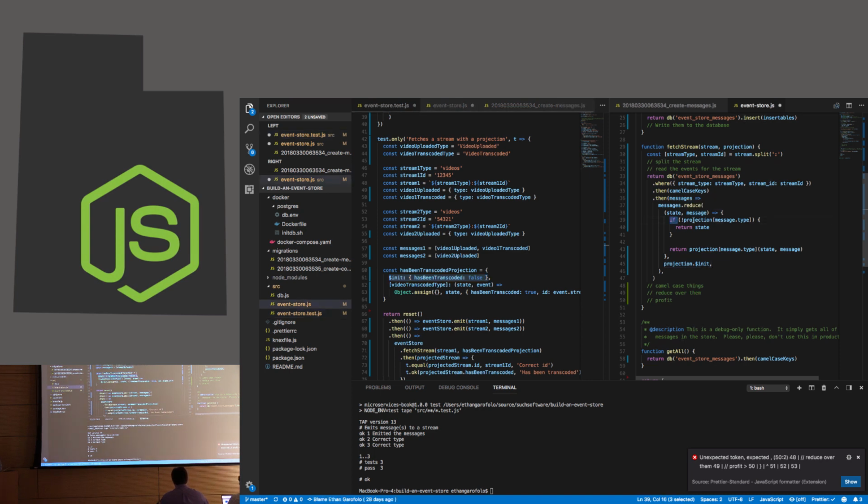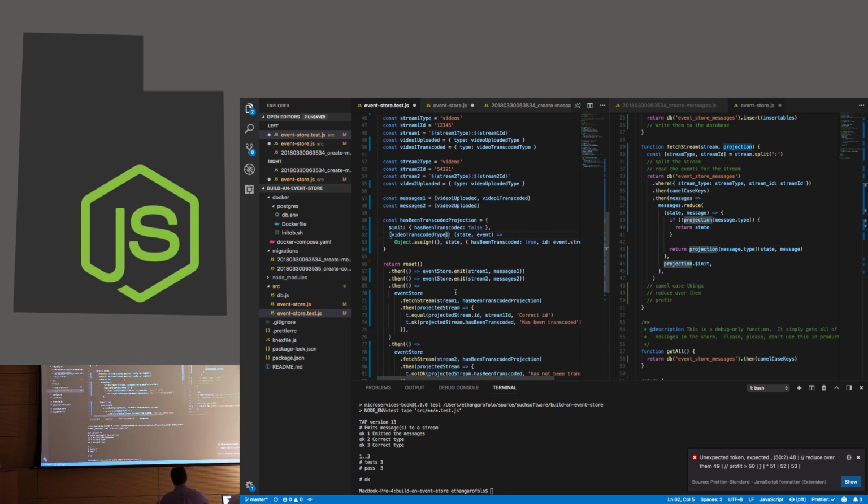So what I'm going to do is look at the projection that I was passed. Sorry, let me make that point here. This is an object with an object property and then a function property. And when I go to fetch it, I pass in that projection. So I check the projection to see if it has a handler for the current message type or event type that I'm looking at. The first time through, it's going to see uploaded.